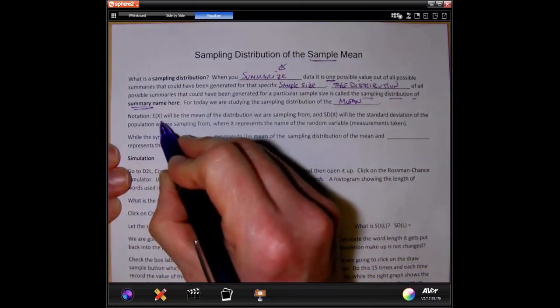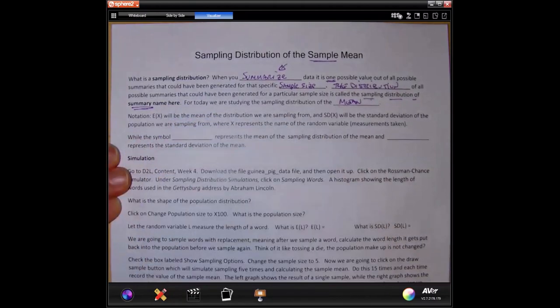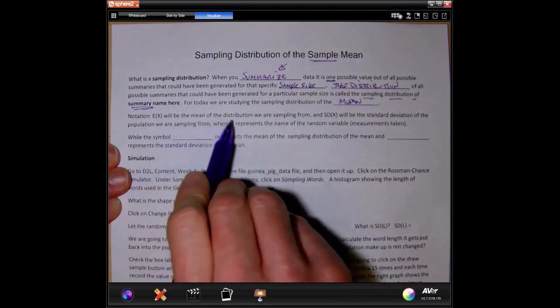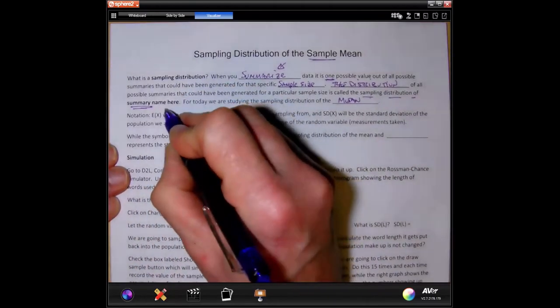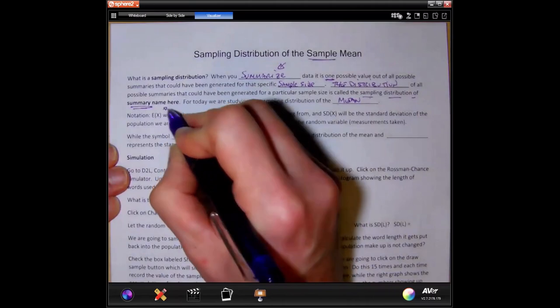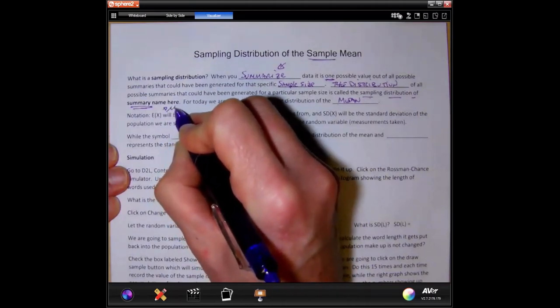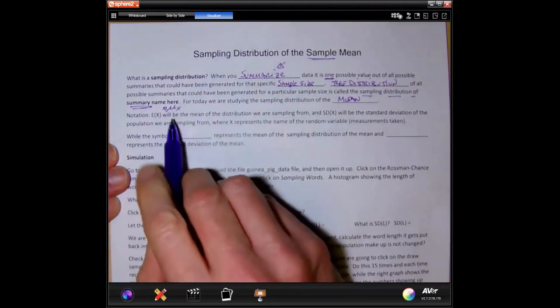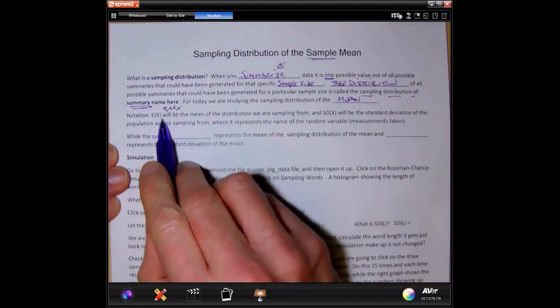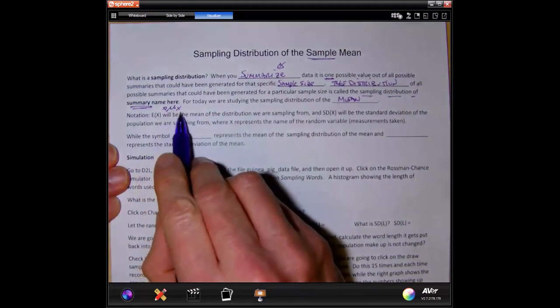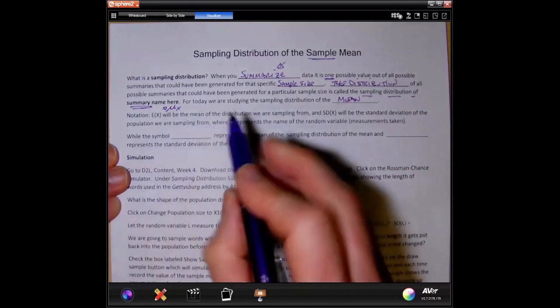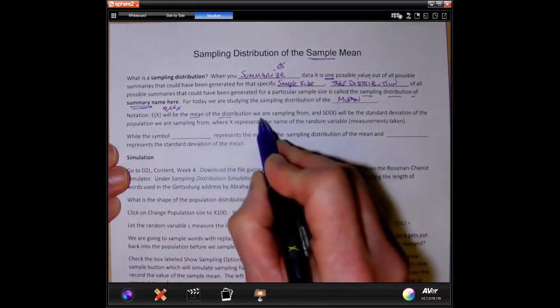The notation E of x, like this is function notation, by the way, will be the mean of the distribution we're sampling from. We've been using sometimes this notation right here, mu, for the mean. And because I'm using the variable x as my measurement, I'm going to do mu sub x here. So this is the mean of the distribution we're sampling from.